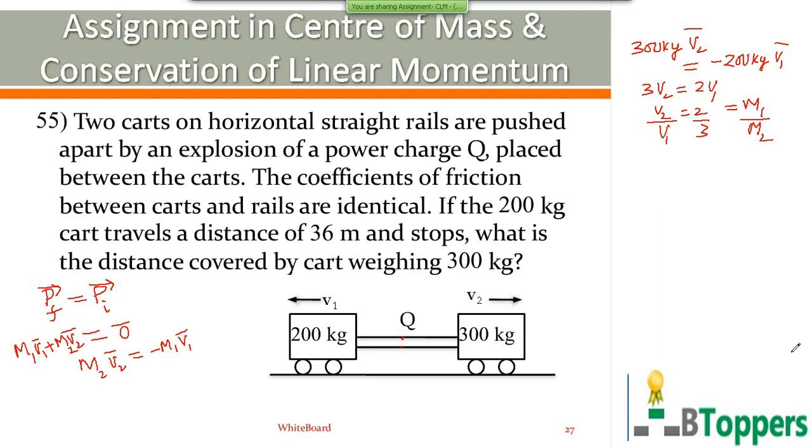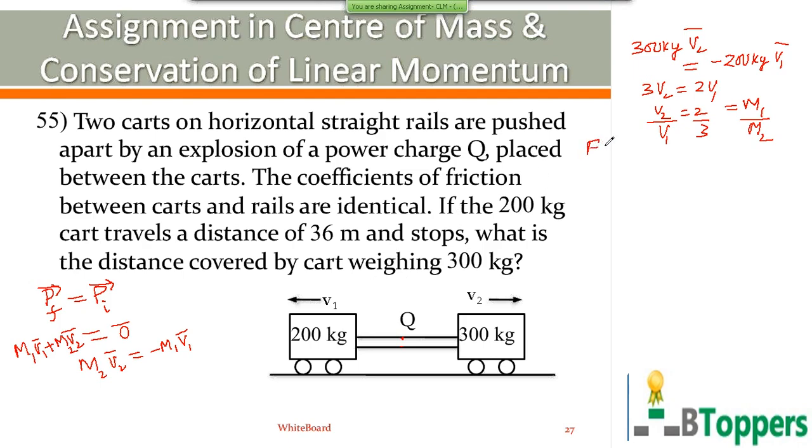So you can apply the work energy theorem for motion of each cart separately. If you apply the work energy theorem for motion of the first cart after it begins to move, the change in kinetic energy of the body is equal to the total work done by all the forces.